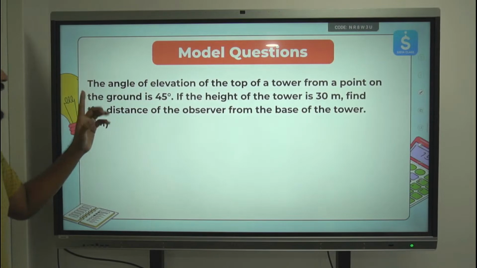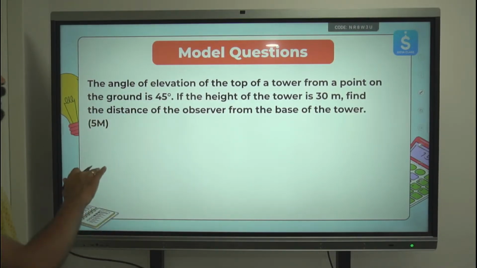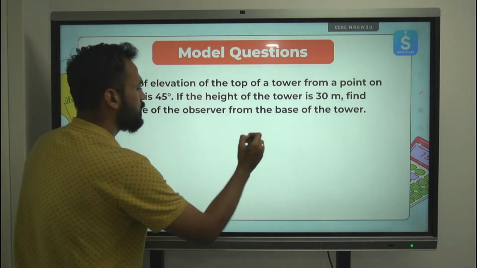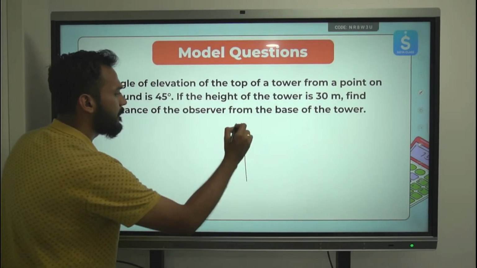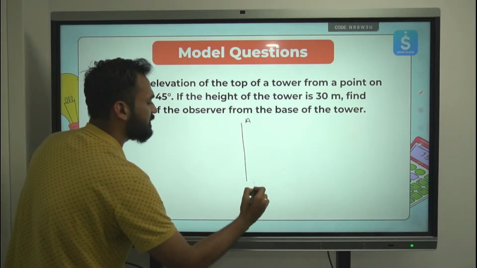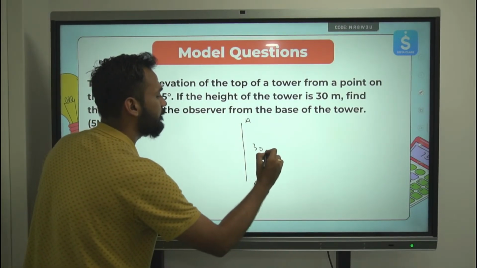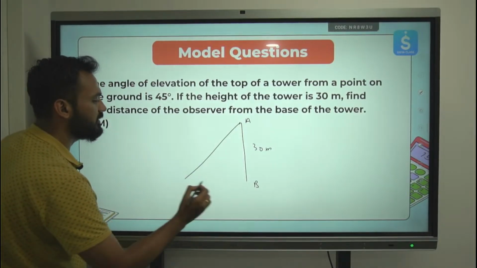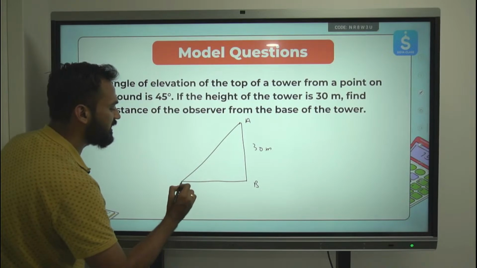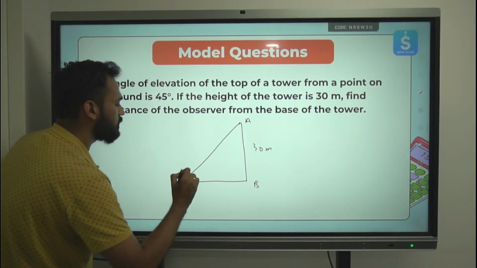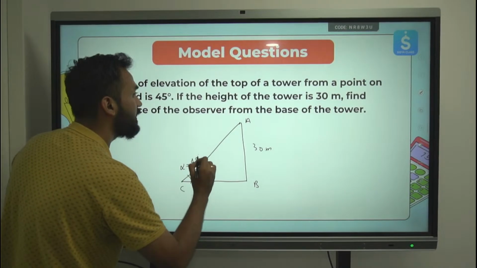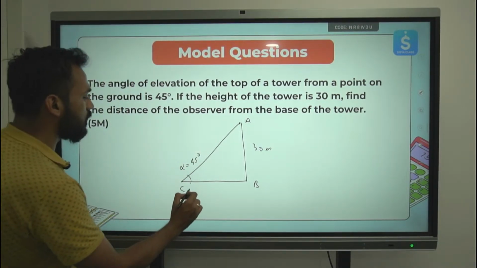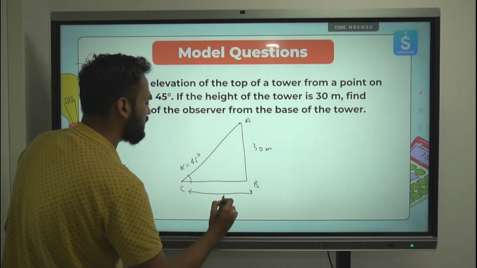One last question. The angle of elevation of the top of a tower from a point on the ground is 45 degrees. The height of the tower is 30 meters. So let me draw this here. Let's say AB is representing the tower whose height is 30 meters. This is the ground, and this is the point on the ground, C, where the angle of elevation alpha is equal to 45 degrees. Find the distance of this observer at C from the base of the tower. This distance is the question.